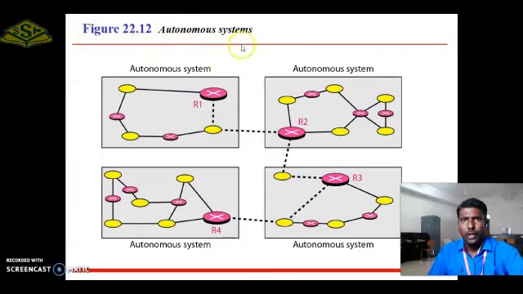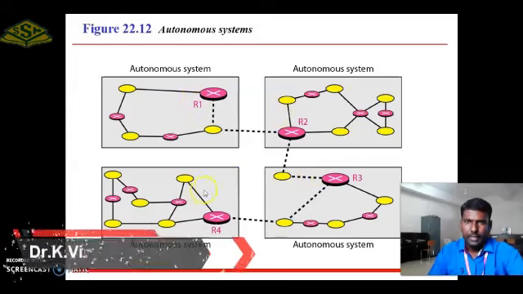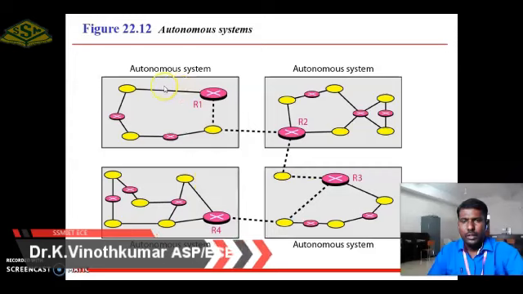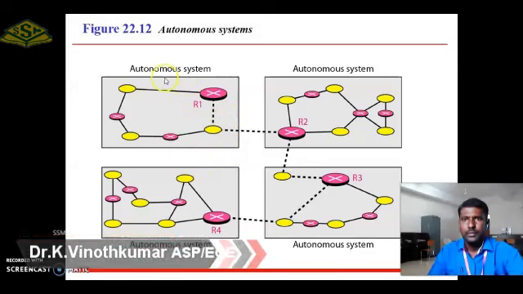First we discussed the autonomous system. Autonomous system is a group of nodes communicating with each other with a certain router. Here is autonomous system 1, autonomous system 2, autonomous system 3 and autonomous system 4. Each autonomous system acts as a network.